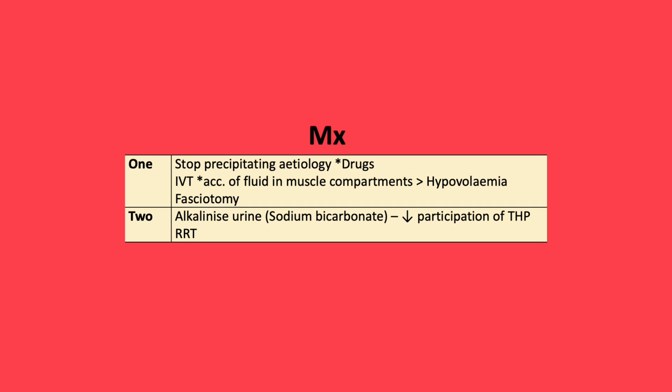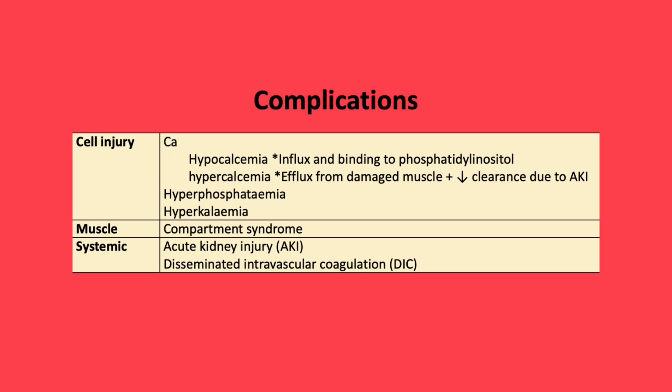Additional treatments include the alkalization of urine with sodium bicarbonate to reduce the precipitation of casts, and finally renal replacement therapy. Rhabdomyolysis has a range of complications as discussed, so compartment syndrome due to high compartment pressures, renal impairment, DIC, and a range of electrolyte disturbances.